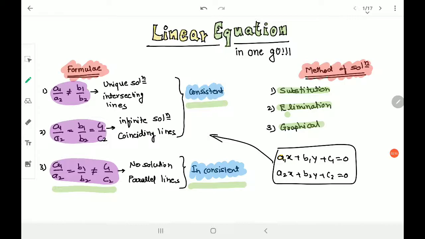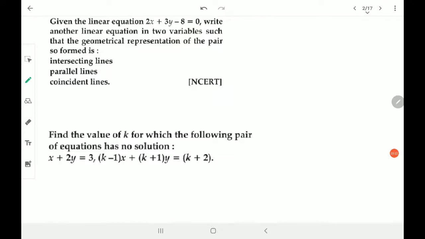To solve any two linear equations, we have three methods. One is substitution. We isolate one of the variables, x or y, and put it into the second equation, and we get the answer. Then we have the elimination method. For this we eliminate one of the variables by adding or subtracting. And the last one is the graphical method, where we draw the graph of the two lines and where they intersect will be the solution of the equations, right? Based on these formulas we have the questions.